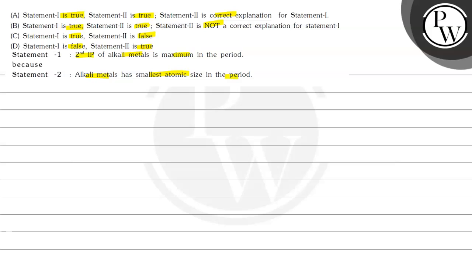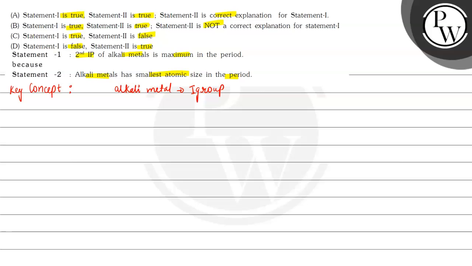Here we will start our solution in this case. So here we will start with key concept. तो जैसा कि हम जानते हैं that alkali metals they belong to first group, whereas noble gases they are the one which belong to 18th group.